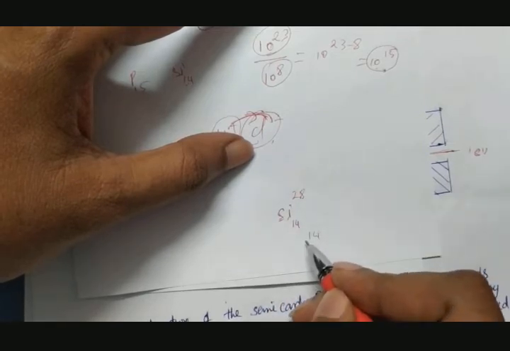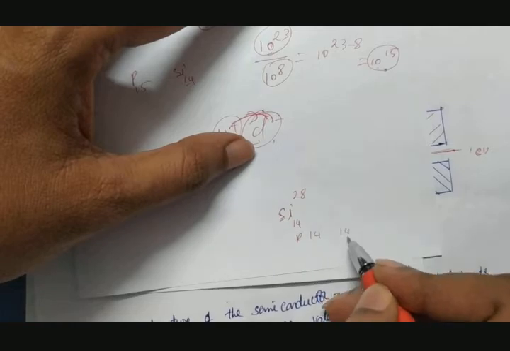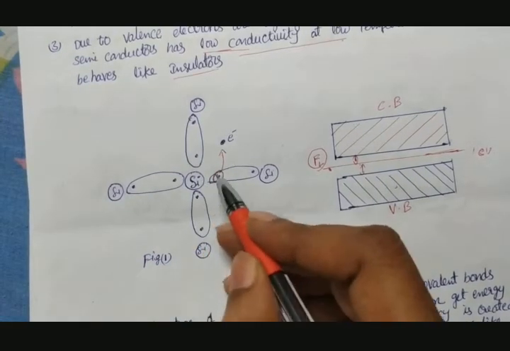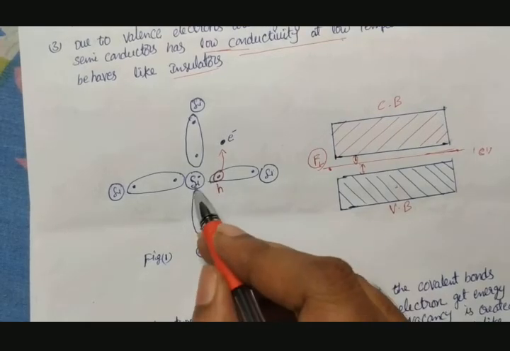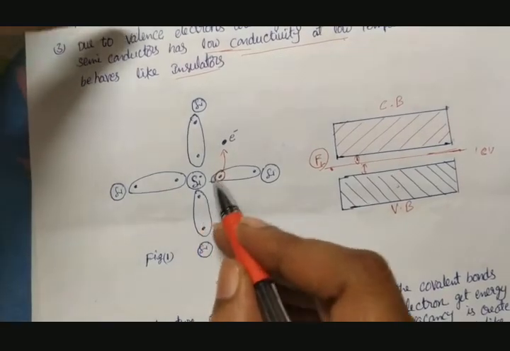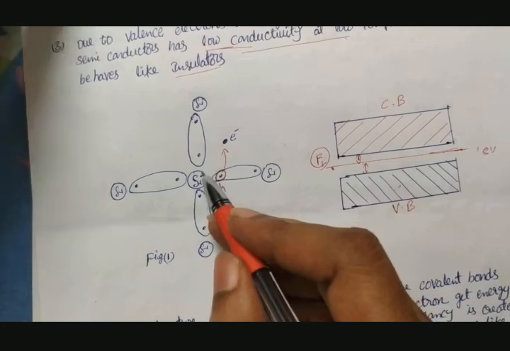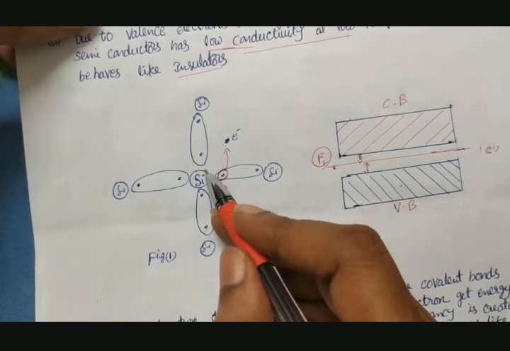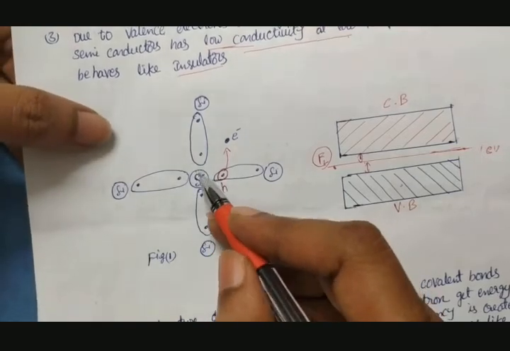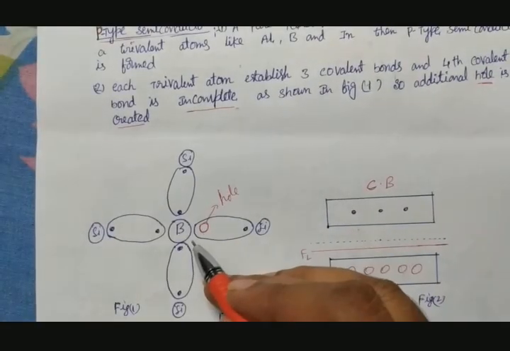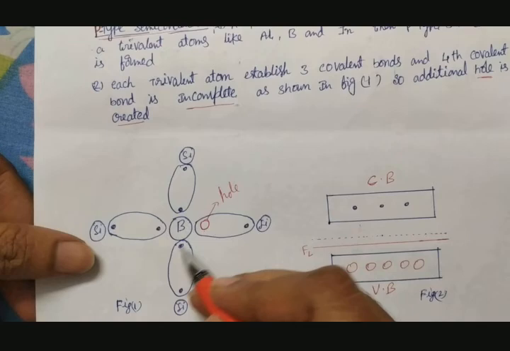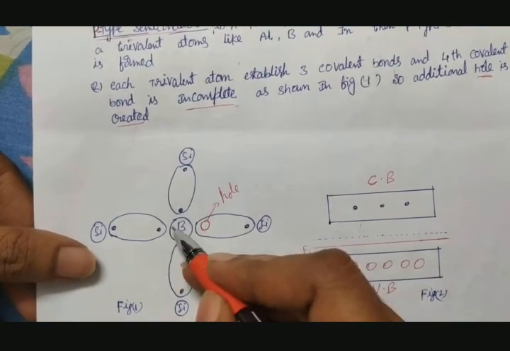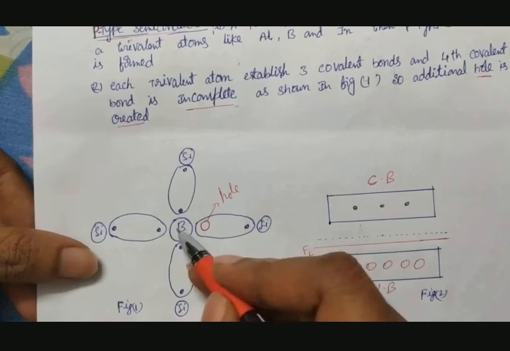So 14 protons and 14 electrons are there. So the silicon atom is electrically neutral, because inside the nucleus 14 protons are there, and outside the nucleus the revolving electrons are also 14. So it is electrically neutral. Now this whole atom is replaced with boron. How many electrons are there? 3 outside. How many protons inside? 3 only. Overall, if you check, it is electrically neutral.